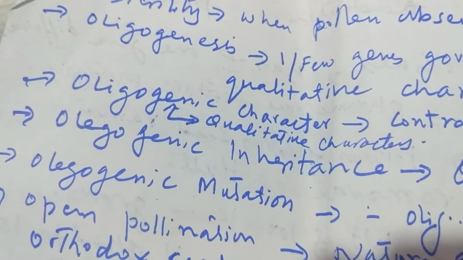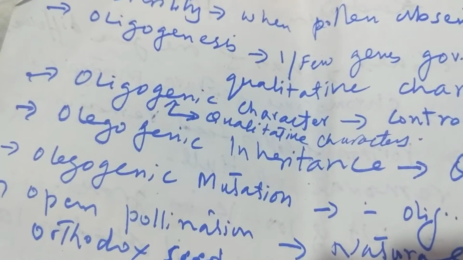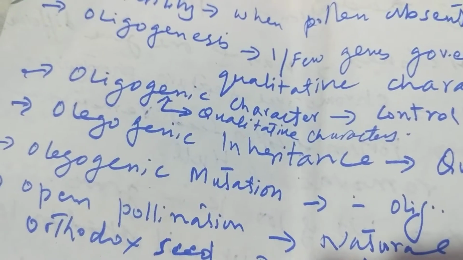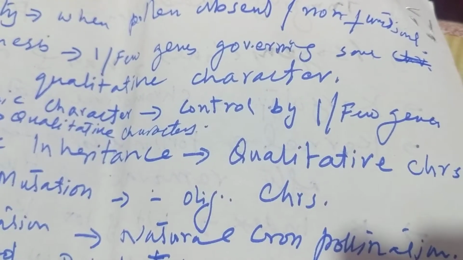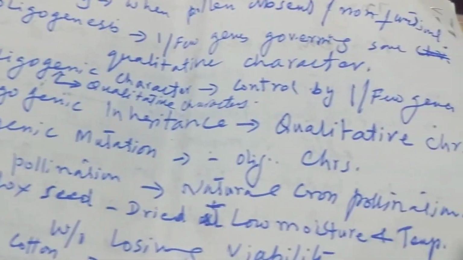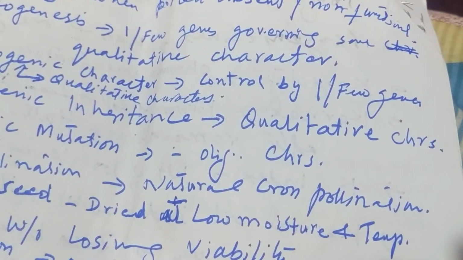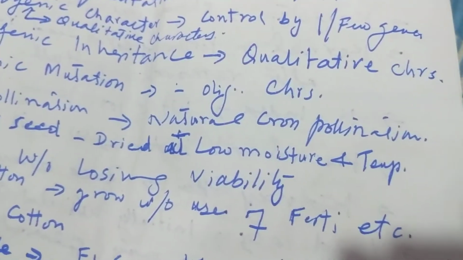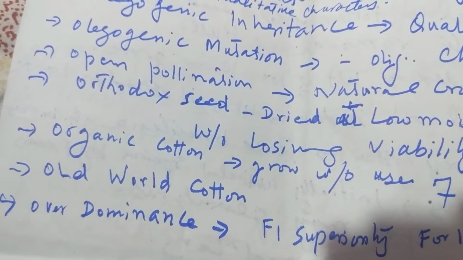Education Division. Let's move towards plant breeding and genetics in agriculture. Some definitions, Part C. Next, oligogenic characters are qualitative characters controlled by one or few genes. Oligogenic is the inheritance of qualitative characters, whereas open pollination is natural cross pollination.